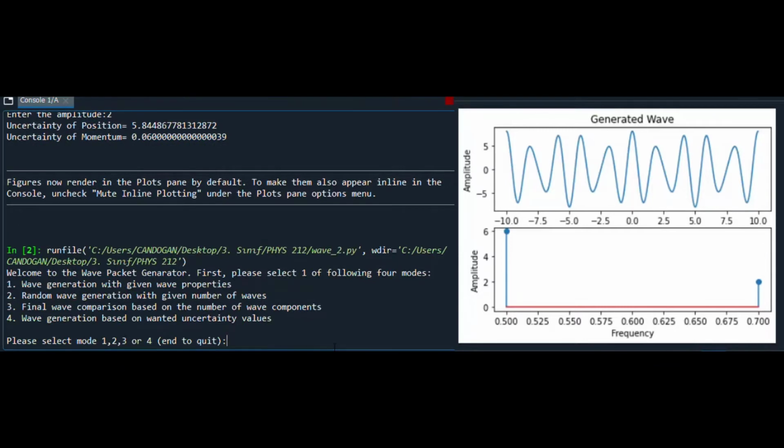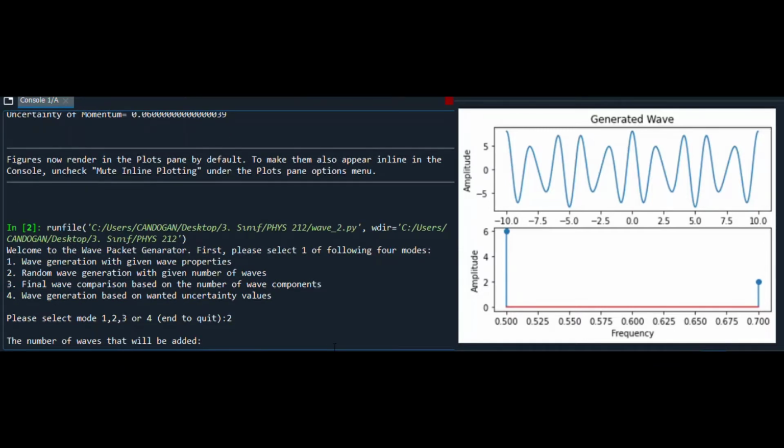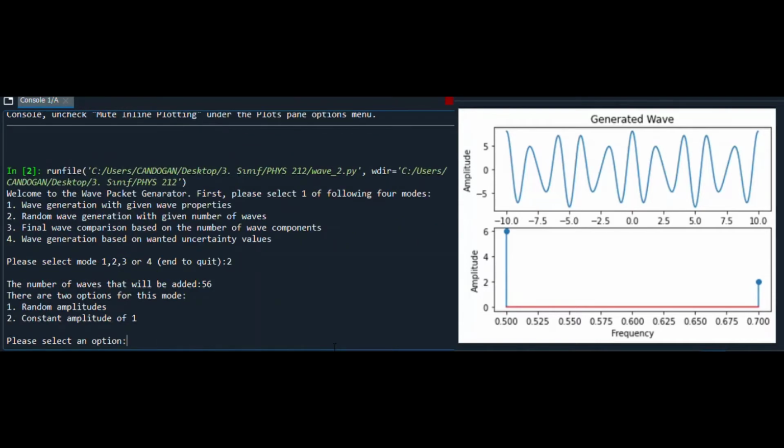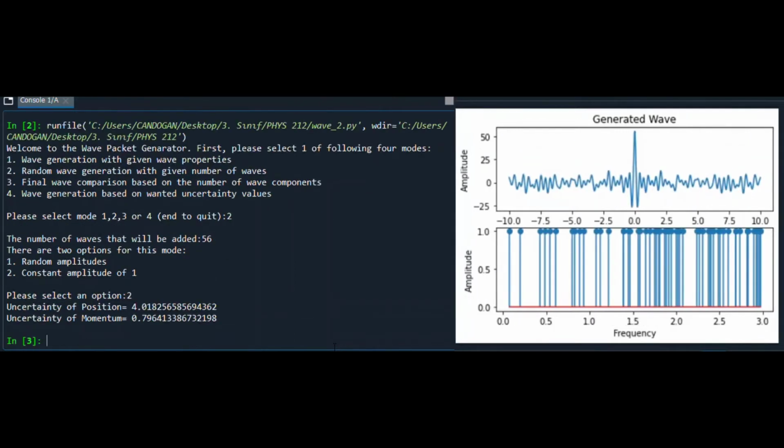In the second mode, the code will generate the wave with the number of harmonics that I want. This mode allows me to experiment with higher number of harmonics. There are 2 options. Either the harmonics can have constant amplitude or varying amplitudes. Let's choose the second one. Again, the code will plot the wave and calculate uncertainties.